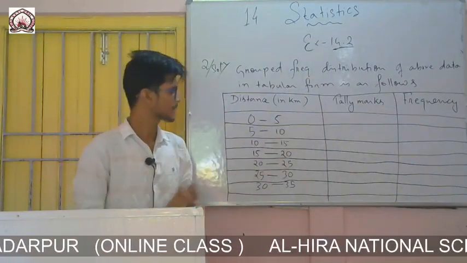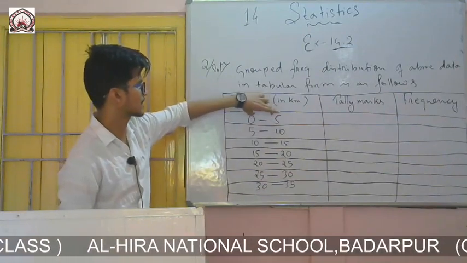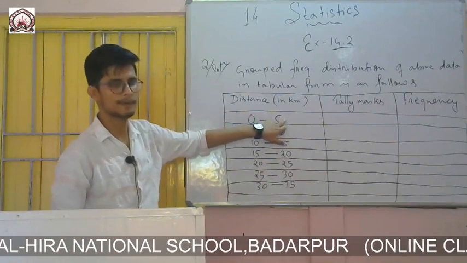Okay, now you see the first one is 0 to 5. So earlier I said this is a class, this is the lower limit, this is the upper limit.